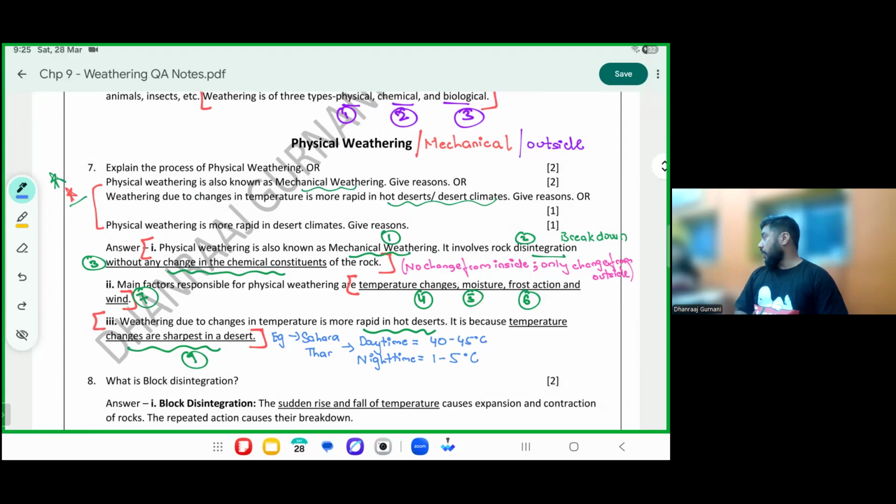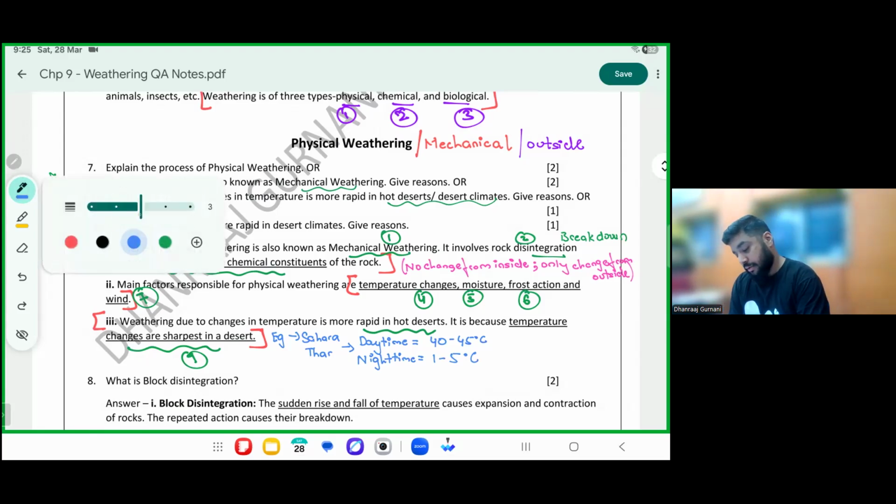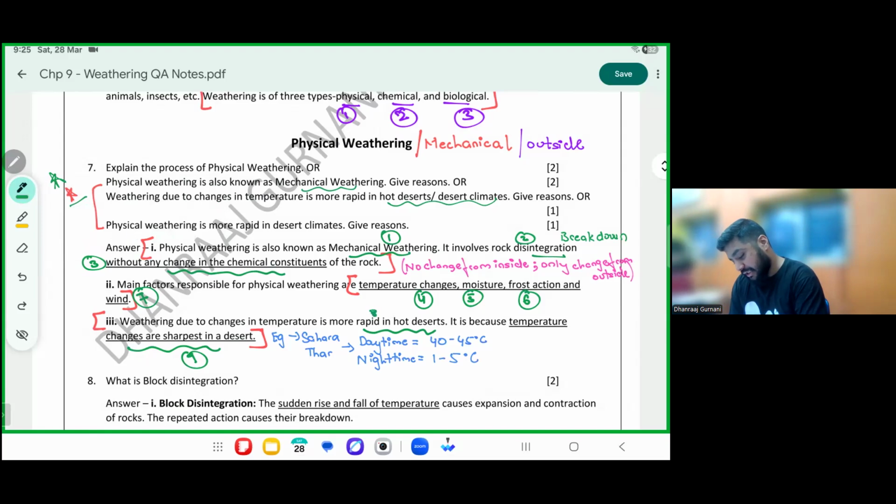So morning time, the rock goes under heavy hot temperatures. At night, the rock becomes very cold. Again hot, again cold. Again hot, again cold. This results in weathering. Now ask me doubts. I will teach you. Chemical weathering is there in the next part. Don't worry. Types of chemical is also there.